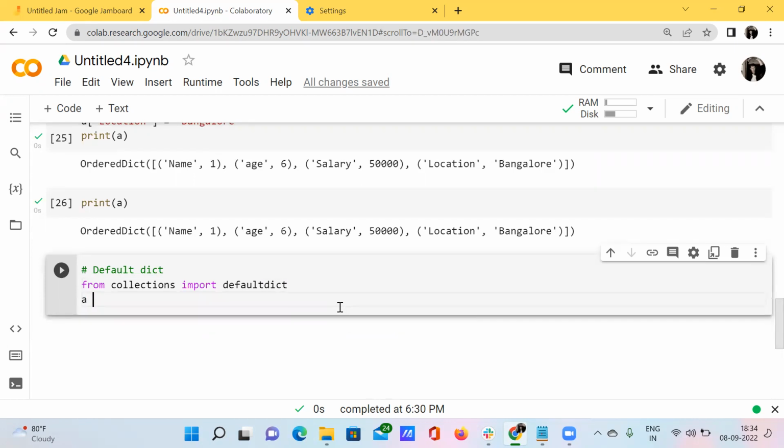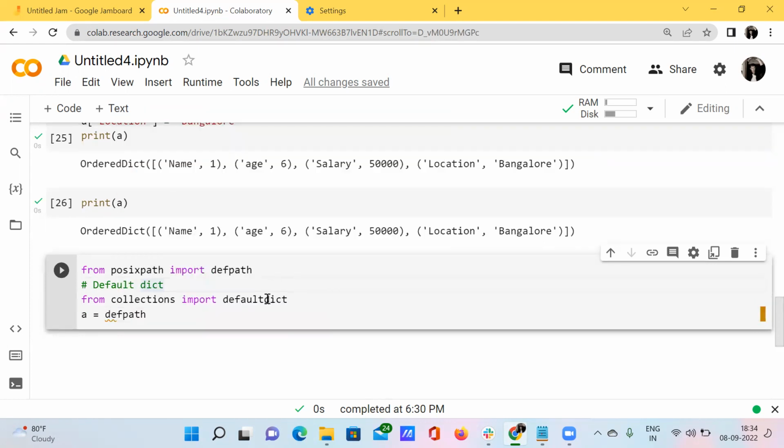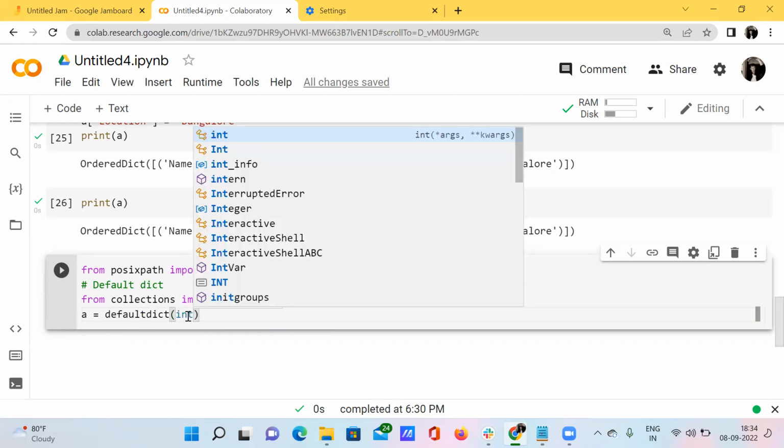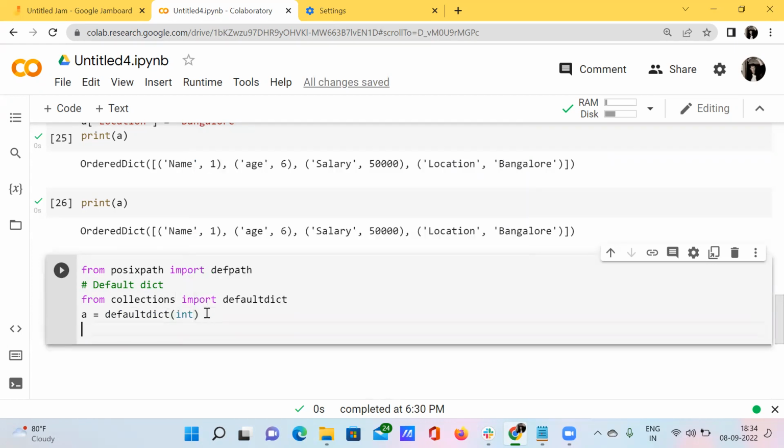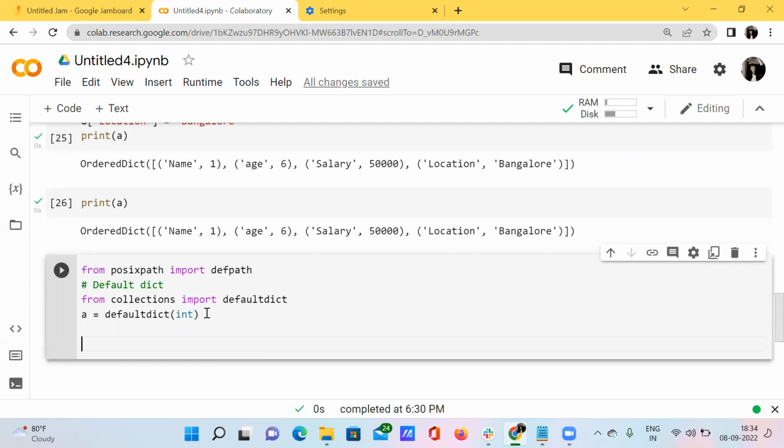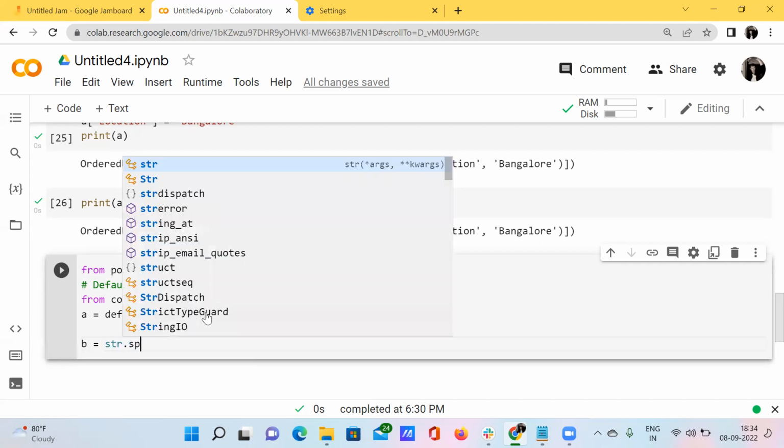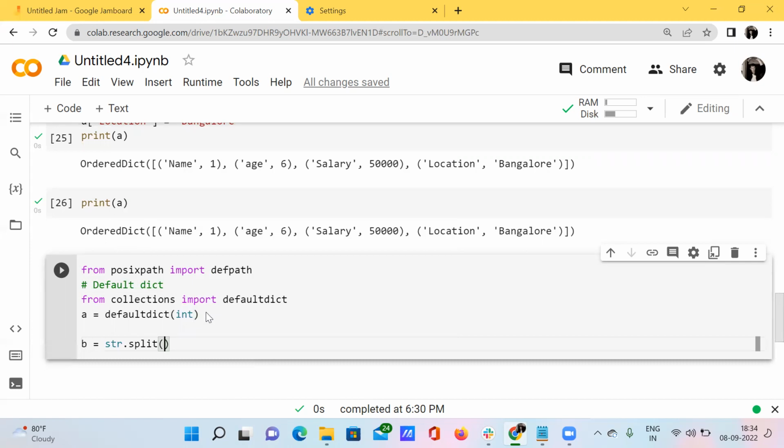Then I want to assign some data to variable a: defaultdict of int, specifying the int data type. And I want to assign a variable b, using str.split.